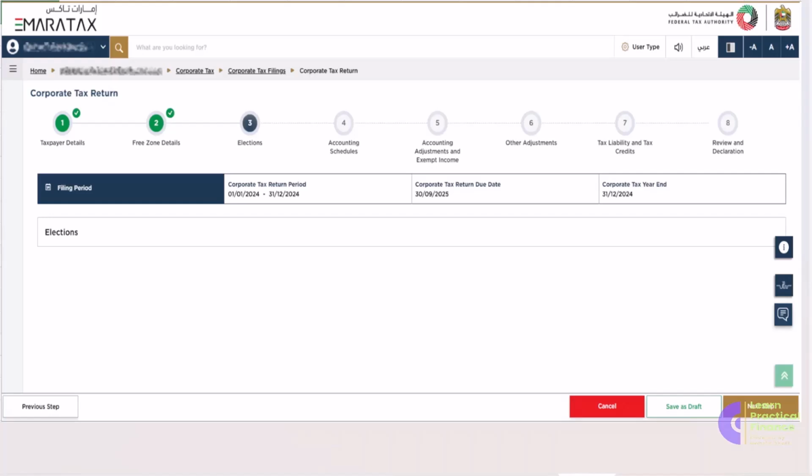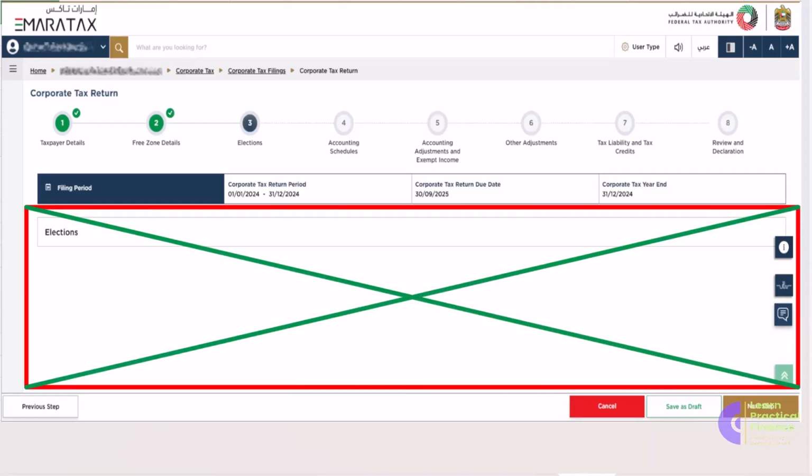We are in the elections section. Currently, there are no election-related questions in this section. Why is it like that? It is because we selected for not adopting any elections.